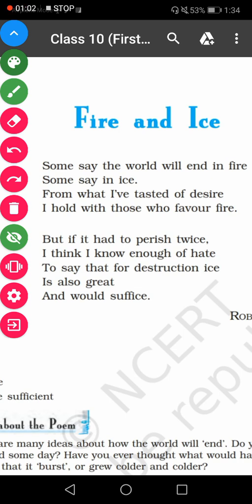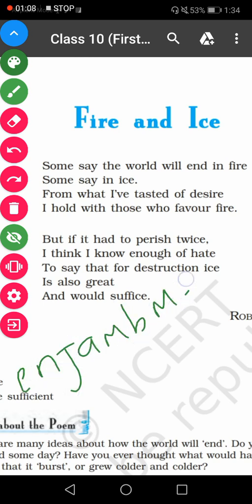Now we will find out another literary device, that is enjambment. First we see what is enjambment. Enjambment is a figure of speech in which one line continues to the other without any punctuation mark. Clear?